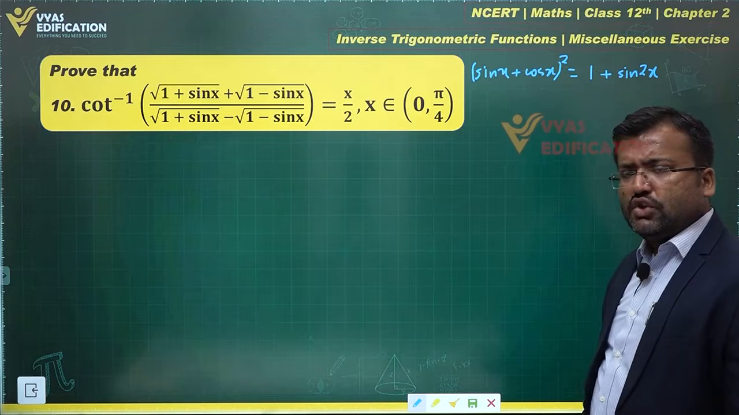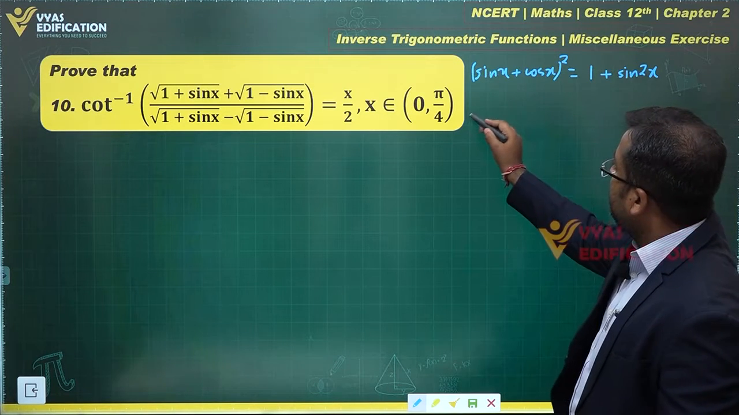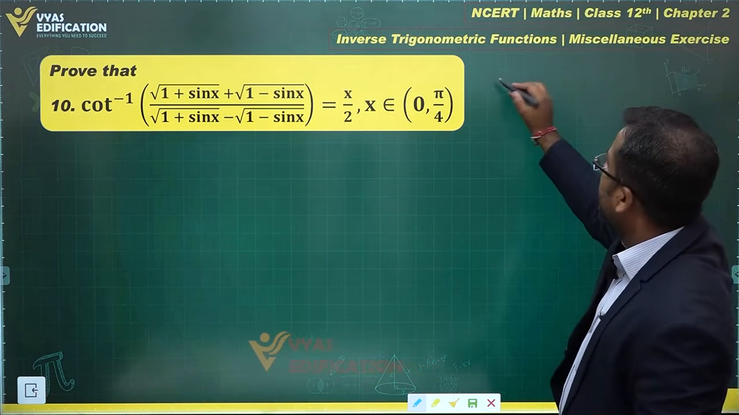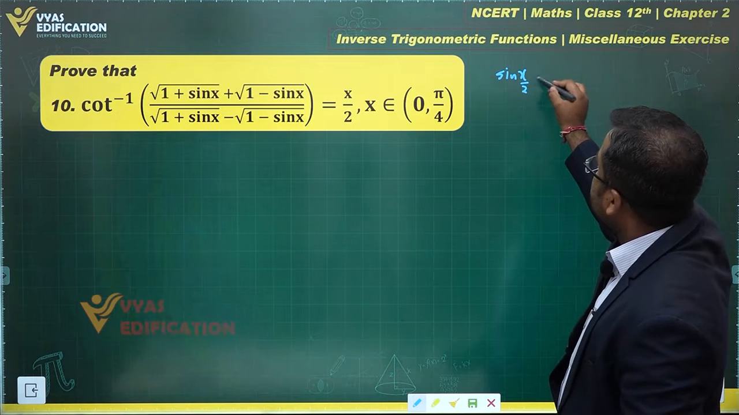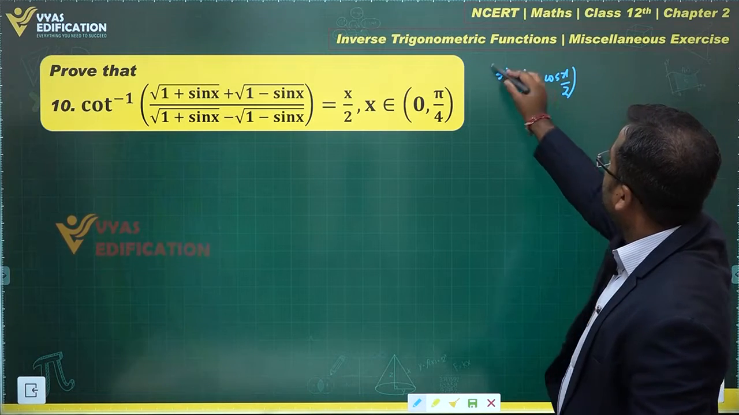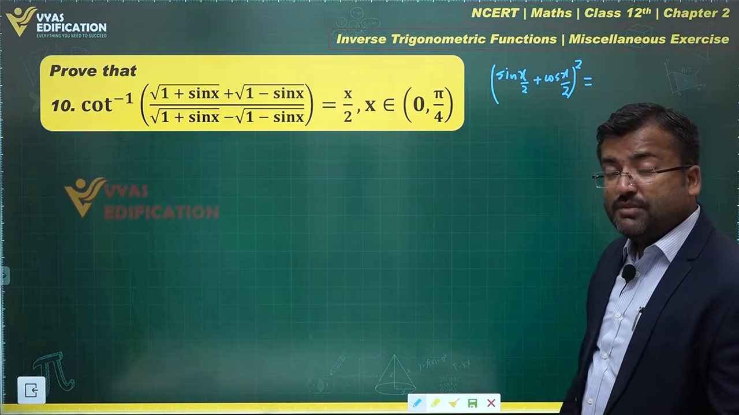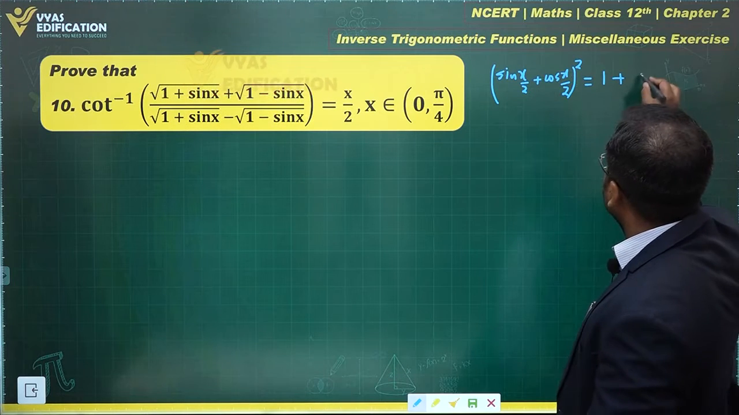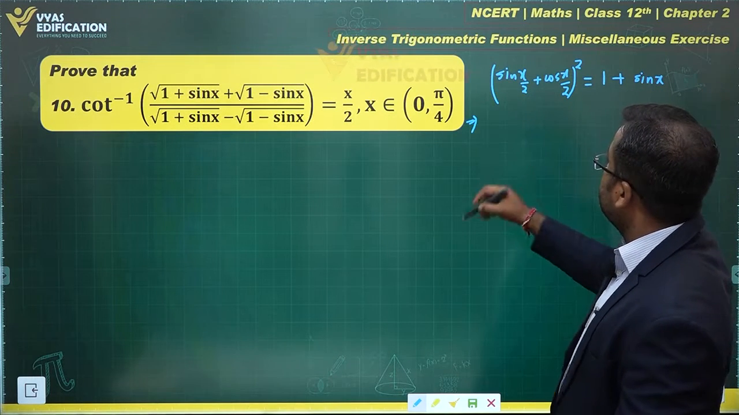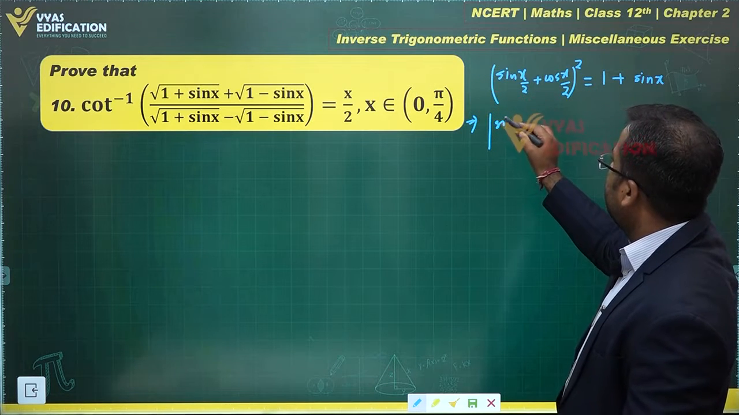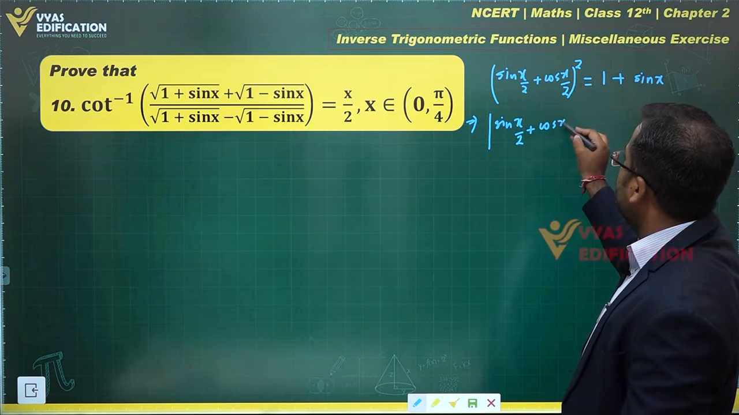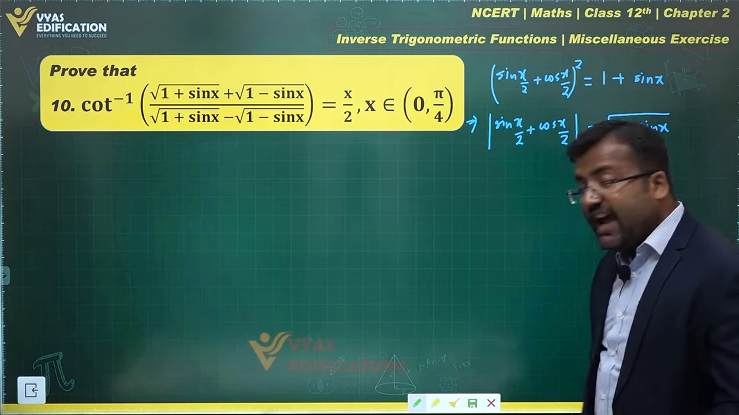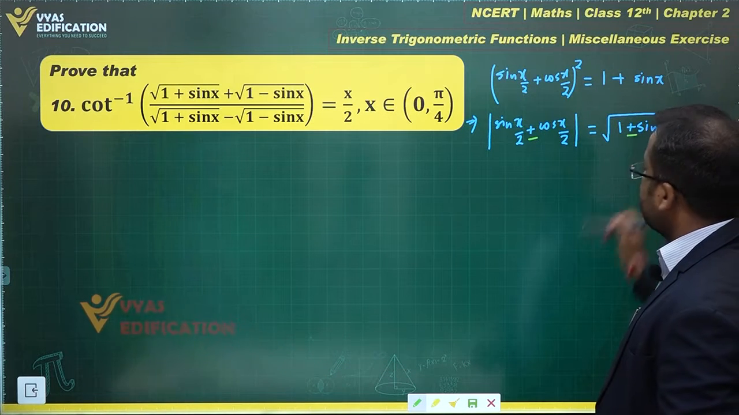Okay, let me write that again. This is sin x by 2 plus cos x by 2 whole square, which is equal to sin square x by 2 plus cos square x by 2, which is 1, plus 2 sin x by 2 cos x by 2, which is sin x. And if I take the under root of both sides, under root of square is mod, so sin x by 2 plus cos x by 2 modulus is equal to under root of 1 plus sin x over here. Had I had a minus over here, this would become minus over here.